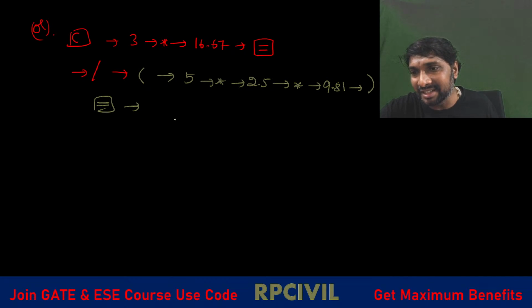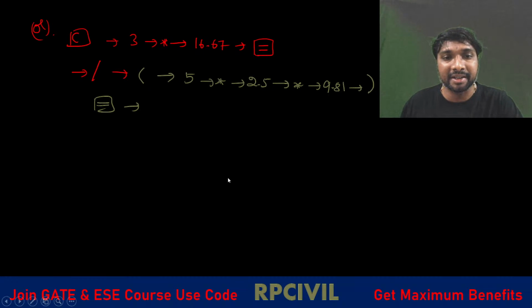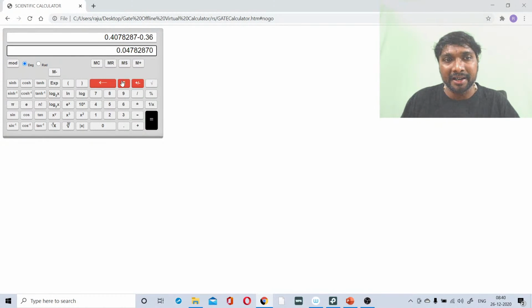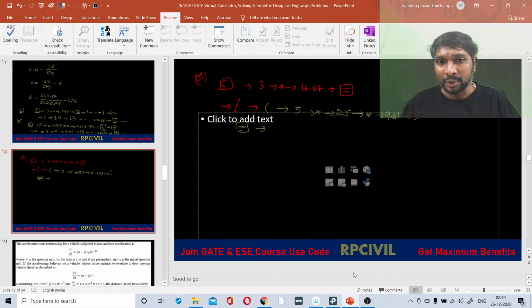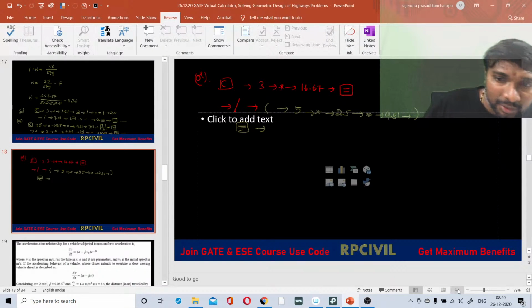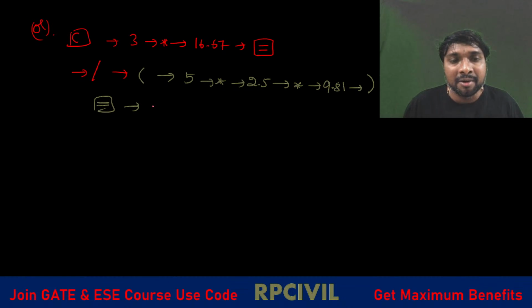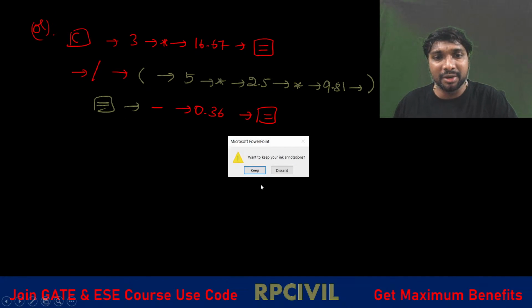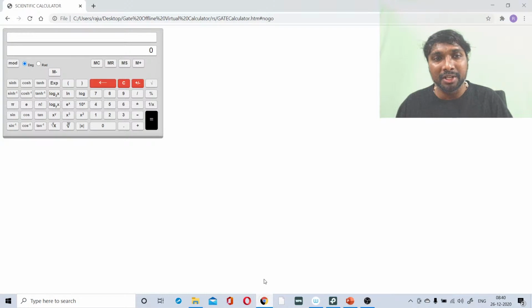In simple words, we are getting like this now. That is the advantage of using the bracket here. You have to be careful. We'll be using the bracket here again. That is very simple now. You are getting some value here. After that, minus symbol, then 0.36, again equality symbol. If you are using the bracket, then you can see the calculation also at that place. That is the advantage of this one.